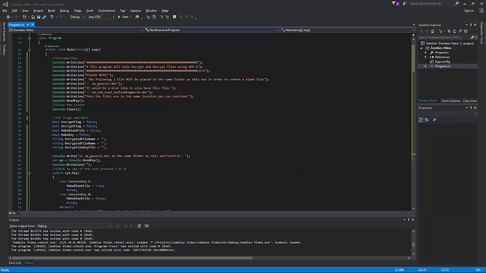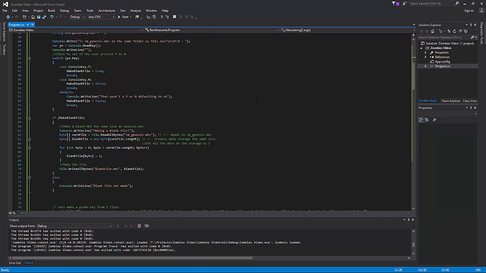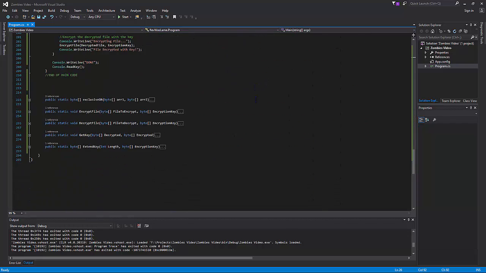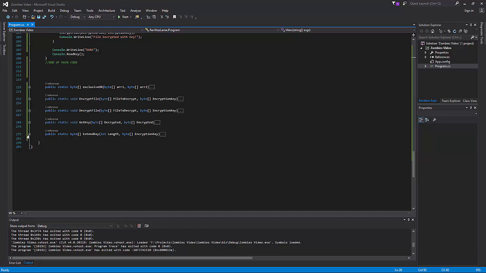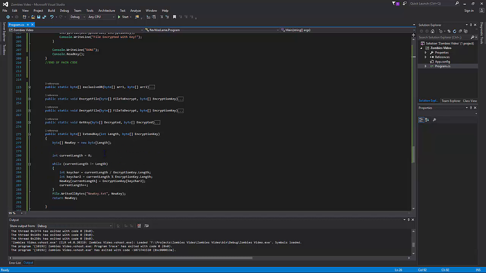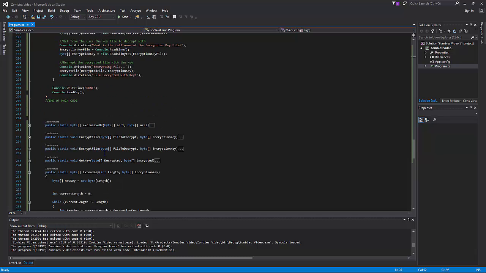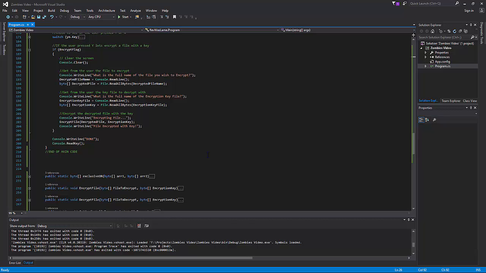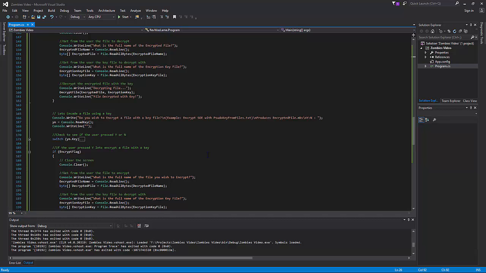Simple fact is, I'm going to put this code out there. All this code that is here, everything that does the XORing, everything that does the encryption, even extending the keys for if the keys are too short. I don't even remember if I still use that. I probably still use that somewhere. Basically everything that I've programmed for this little thing, this is a demonstration file, effectively. Everything that's here is going to be made available.